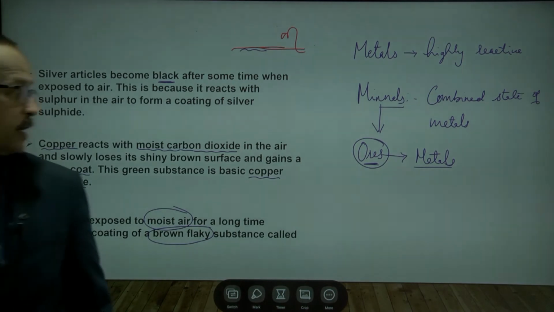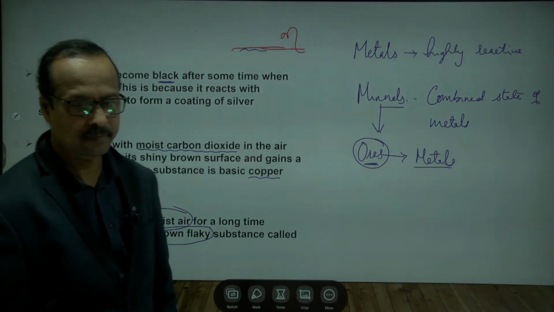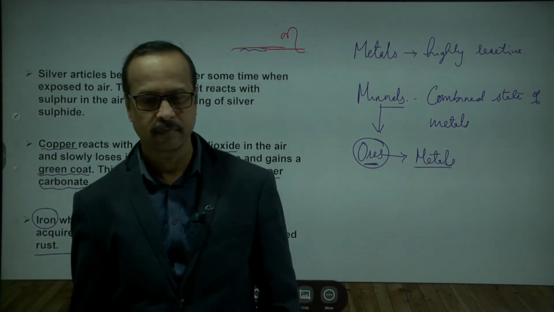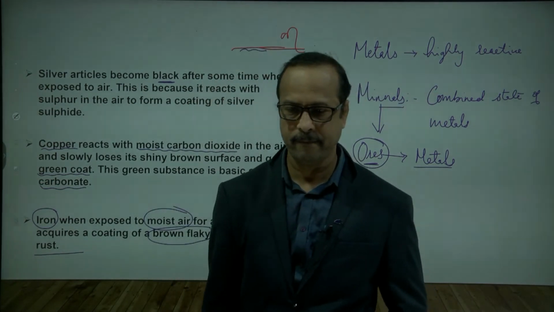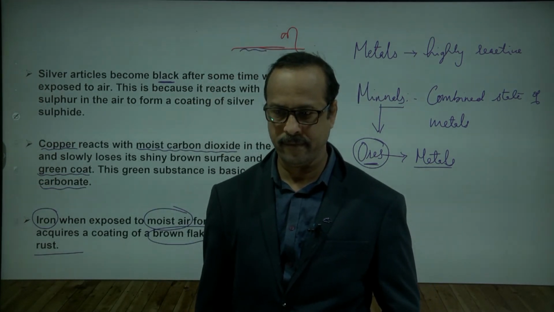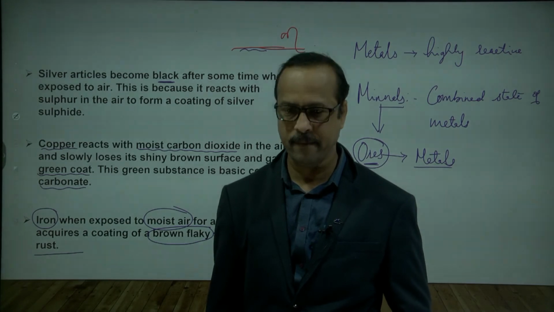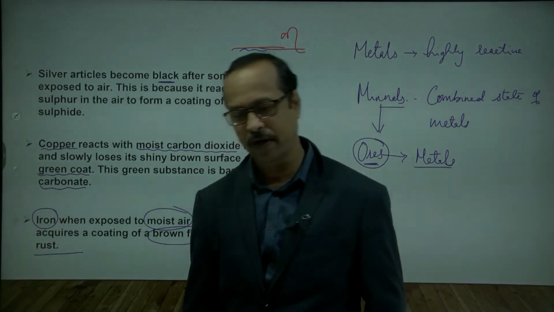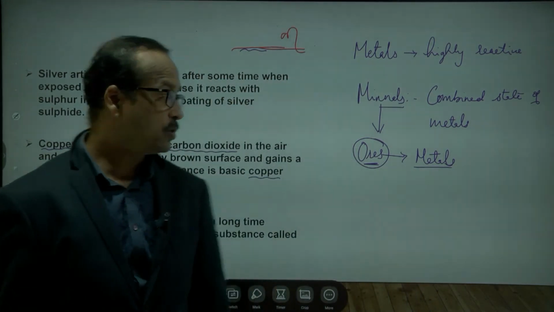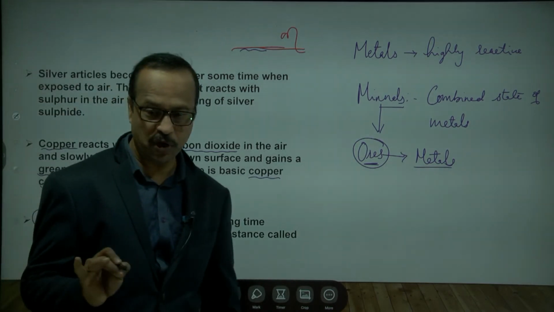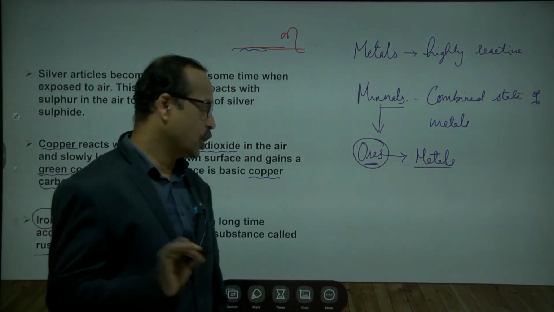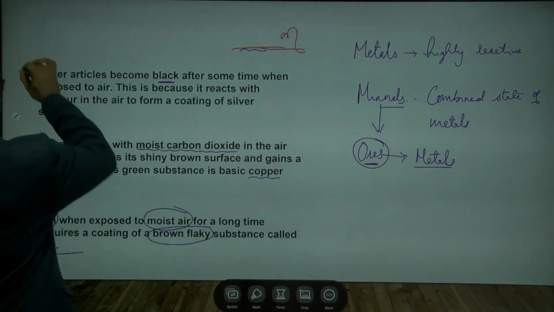Completed. Read once. Iron, when exposed for a long time in air, reacts with moist air to form a brown flaky coating. This is called rust. Very good. So now understood, corrosion means what? Yes, sir.